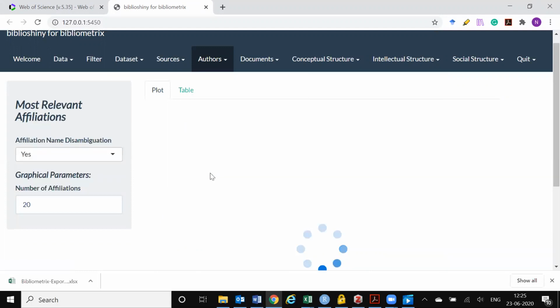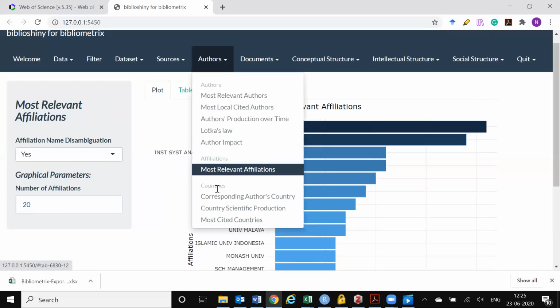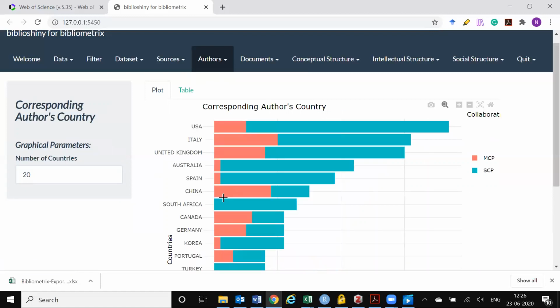These are affiliations. Affiliations are the universities or colleges these authors are affiliated to. It gives you some information, not necessarily useful, but these are all things for you to save in a file, and at different points of time you might find different data useful. This is the corresponding authors' countries. These are the top countries which these authors belong to.